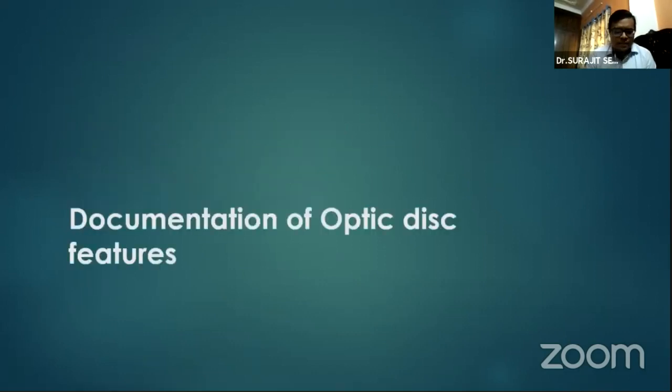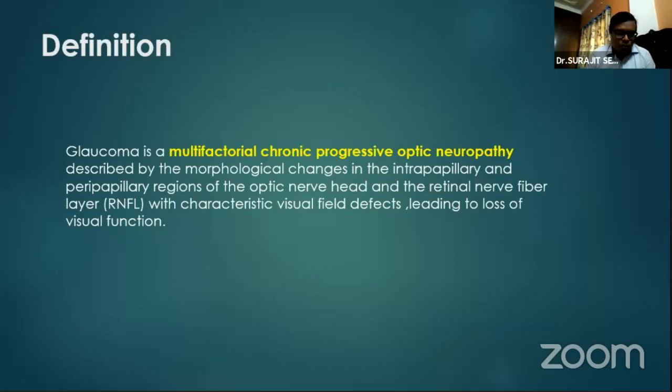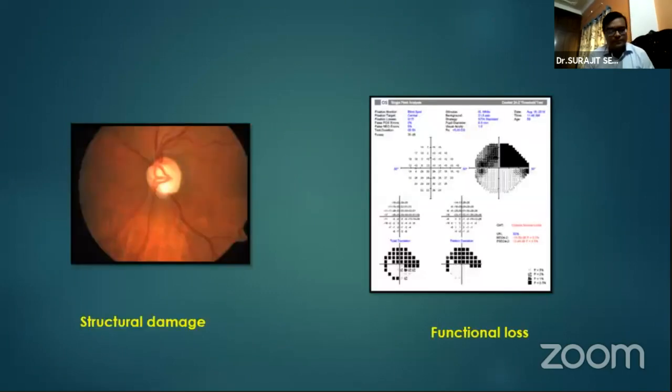So first, coming to the documentation part. As we know, glaucoma by definition is a multifactorial chronic progressive optic neuropathy described by morphological changes in the intrapapillary and peripapillary region of the optic nerve head and the retinal nerve fiber layer, with characteristic visual field defects leading to the loss of visual function. Appropriate techniques of clinical evaluation can help differentiate between the glaucomatous, non-glaucomatous, and the normal disc. It is important to document the glaucomatous damage properly, both structural and functional, to understand the disease progression more accurately.